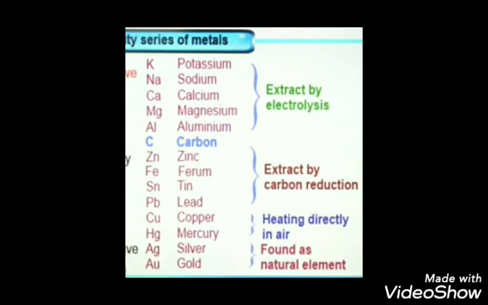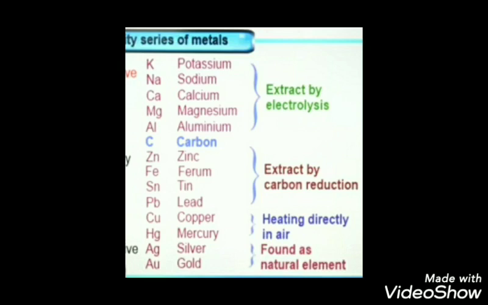Here you can observe, children, on the screen. The metals are given: potassium, sodium, calcium, magnesium, aluminium, like that, isn't it? In that you can observe, children, those present on the upper portion of the series are very highly reactive elements.